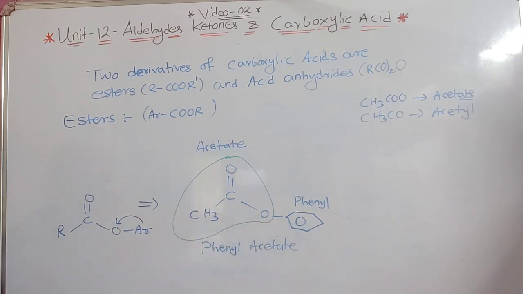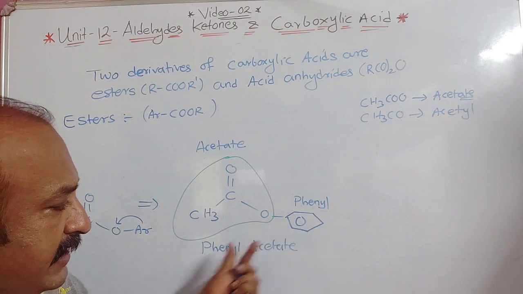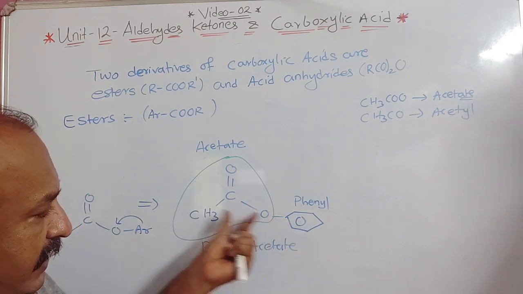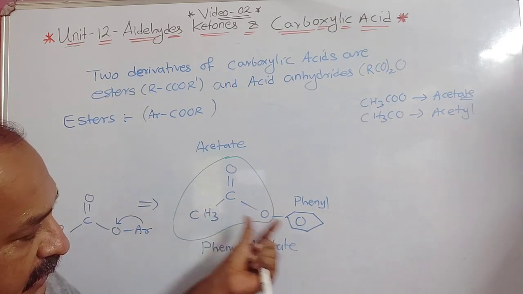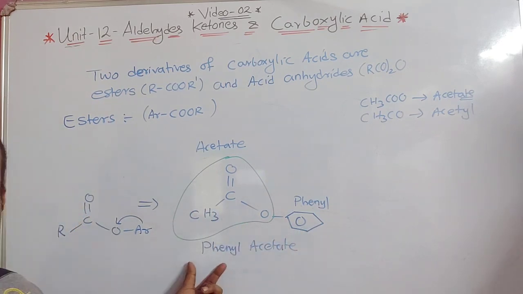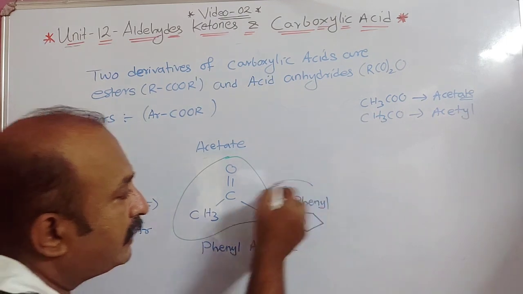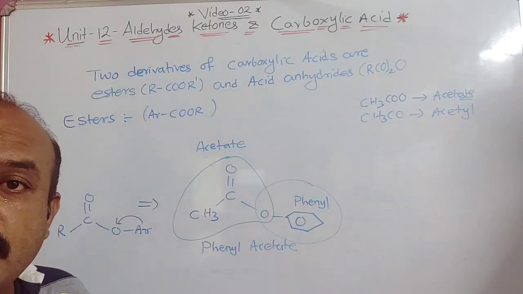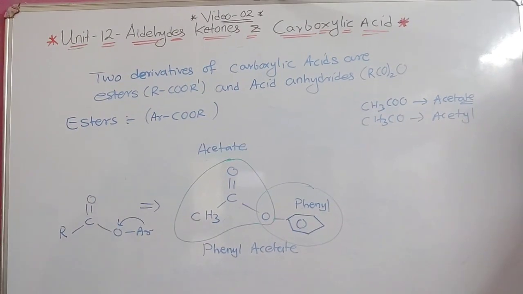So the difference is what is attached to the oxygen: if a phenyl group is attached, it is phenyl acetate. If benzene was there and CH3 was there, the name was methyl benzoate. So don't forget this, it is the important part I have discussed here. What is attached to which carbon is very important.